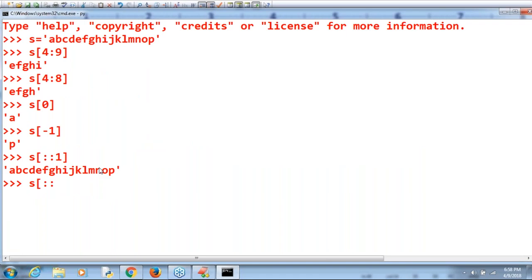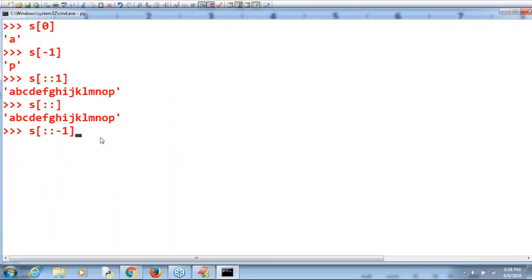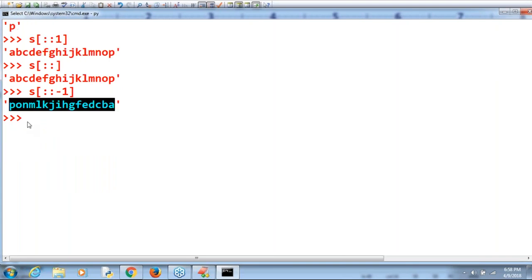Suppose if I take S of colon like this, yes, the same. There is no difference at all. Next, sir, step can be negative. If the step value is negative, then it is always going to move from right to left. Reverse. Right to left, backward direction. Then automatically reverse will happen by default. Are you getting that? PONM and so on. By default we will get the reverse. Reversing the string. Clear? I hope not much explanation is required about this one.